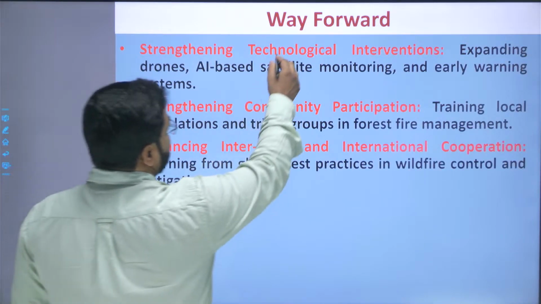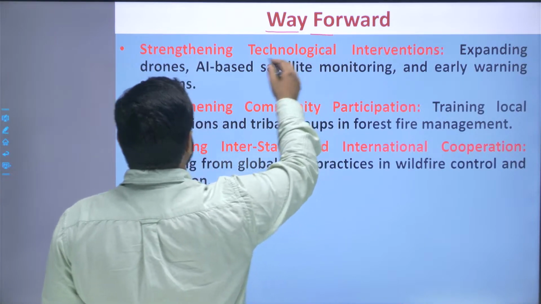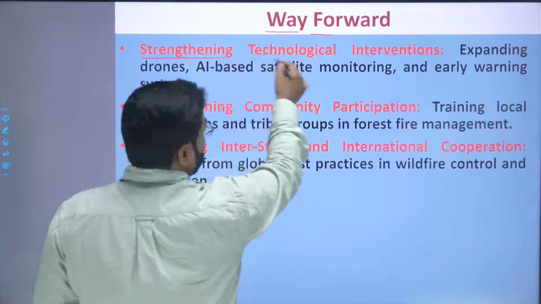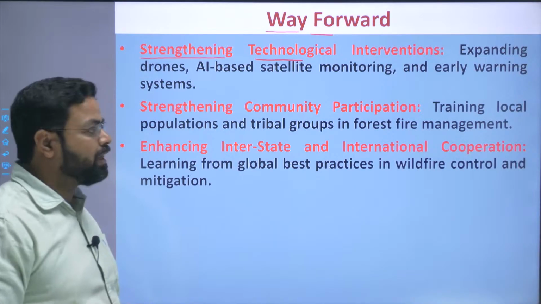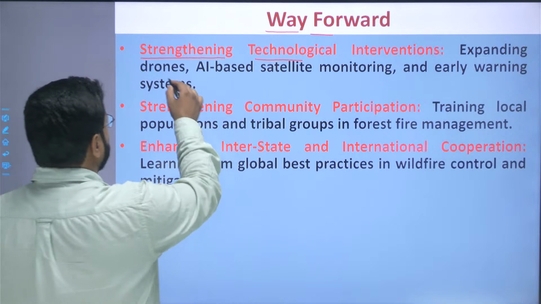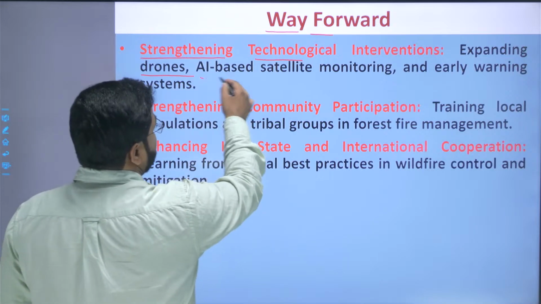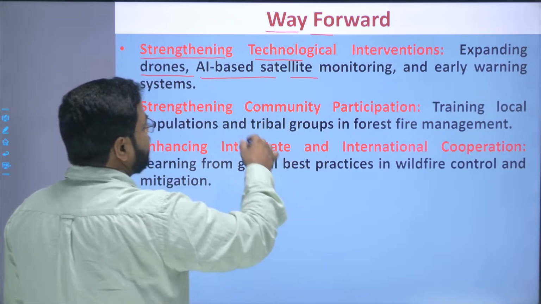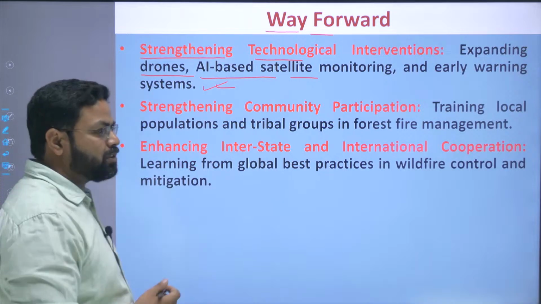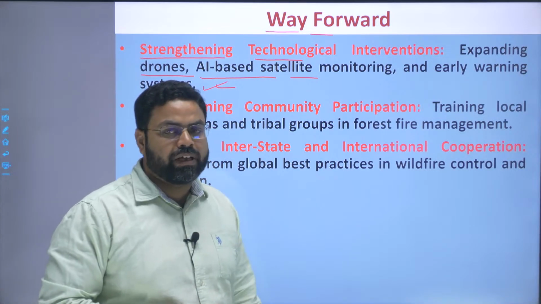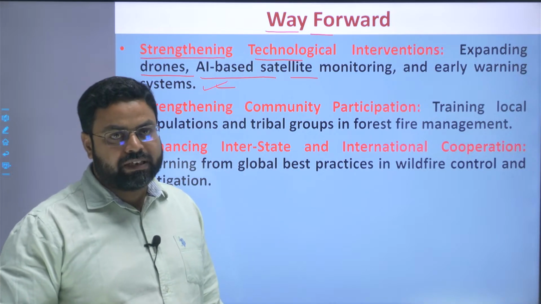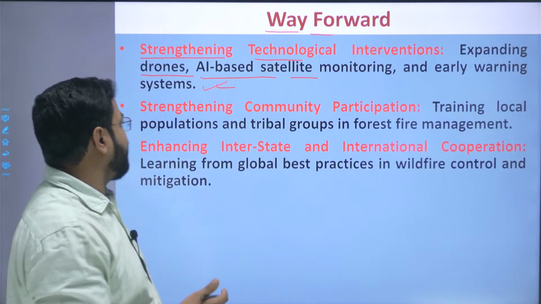So what is the way forward? What are the techniques? First is strengthening the technological intervention. So basically, there should be expansion of the drone based monitoring, AI based satellite monitoring, and early warning system, so as to reduce the occurrences of fire and to suppress the wildfires as early as possible.